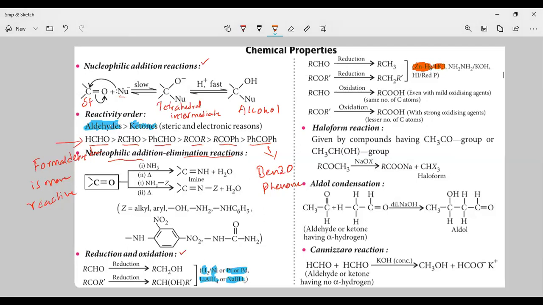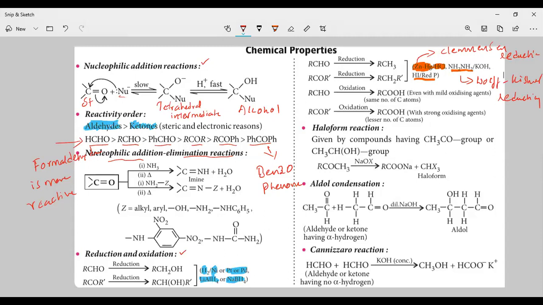And by treating with hydrogen in the presence of red phosphorus. What we call this one here is Clemmensen reduction. And if you are treating the aldehyde with hydrazine in the presence of KOH, this reaction we call Wolff-Kishner reduction.